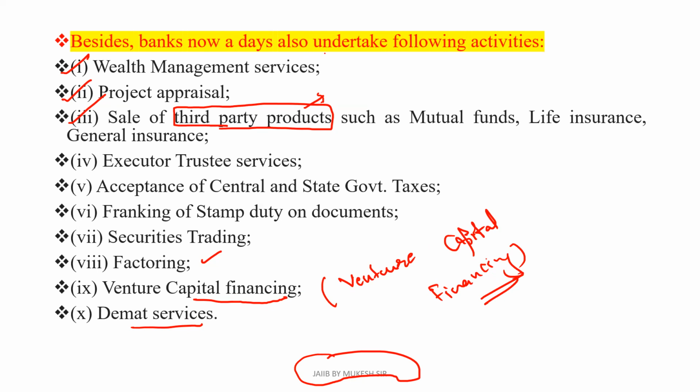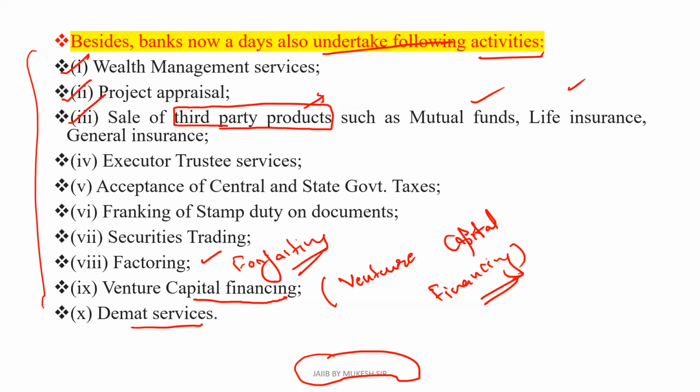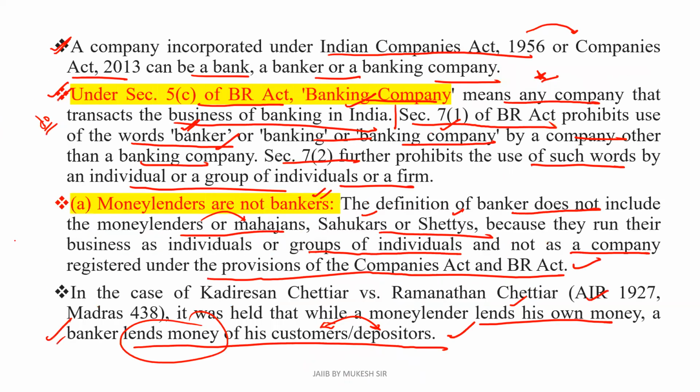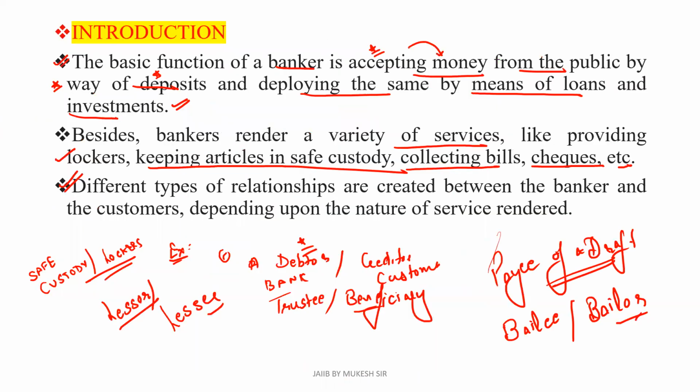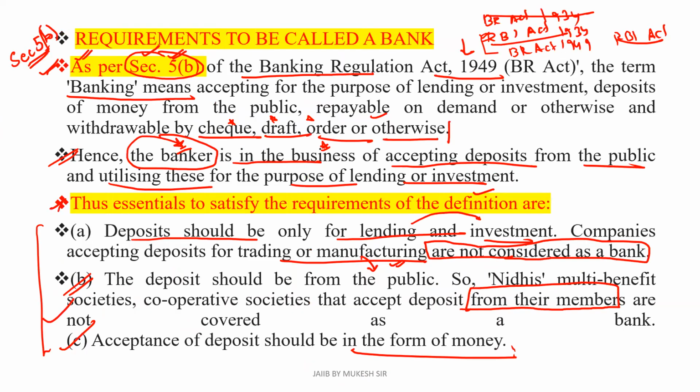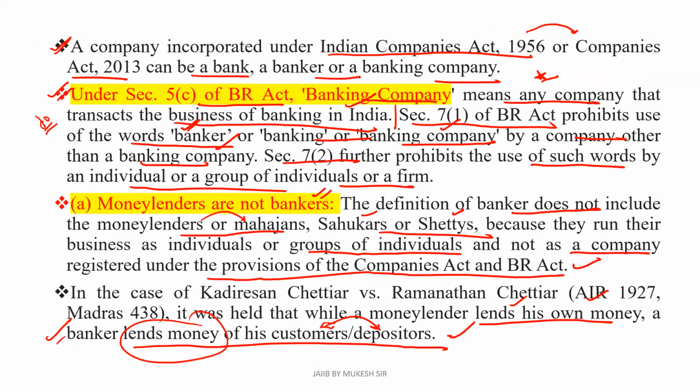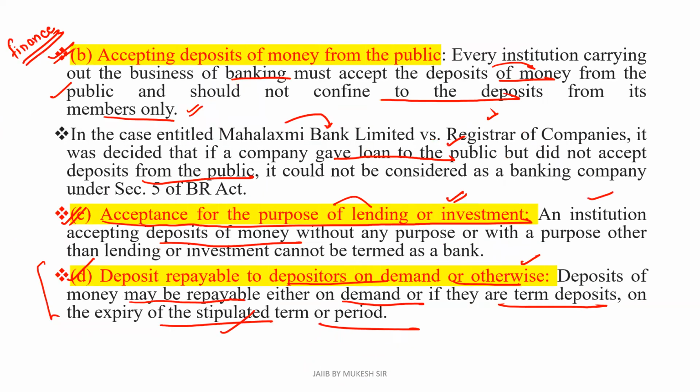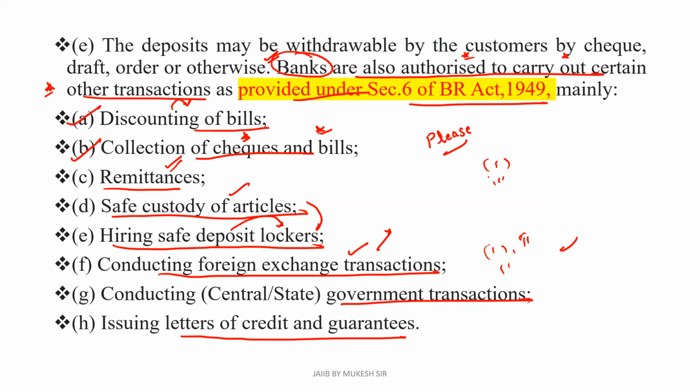So in this session, we have to discuss up to this point. All these things, like what is a third party product, we have to discuss in detail one by one. Clear? What is factoring? What is forfeiting? We will also cover those in the upcoming sessions. In this session, I just discuss the basic introduction, that is, what is the basic function of the bank? What are the requirements as per Section 5B? Next one 5C, 71, 72, that is provision. Next one, that is Section 6.